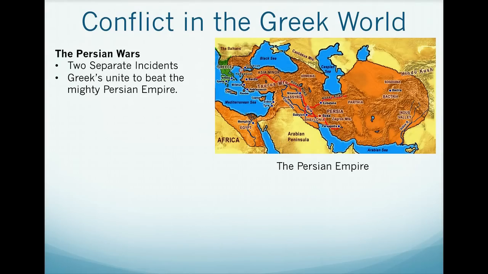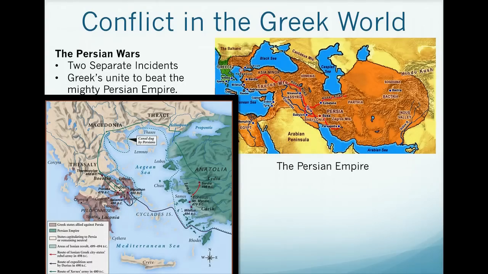It's a series of events in which the Persians are going to invade the Greek city-states and either be putting down a rebellion or reacting to things that the Greek city-states have done. And what we see is on numerous occasions the Greek city-states are able to unite together and fend off the Persian Empire, the mightiest empire in the world.